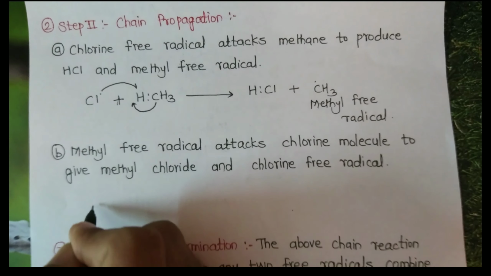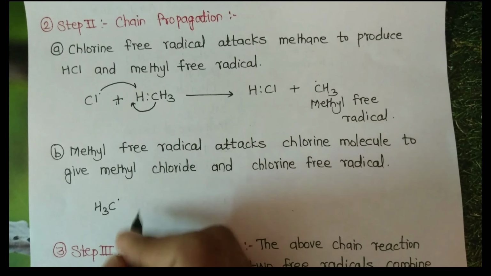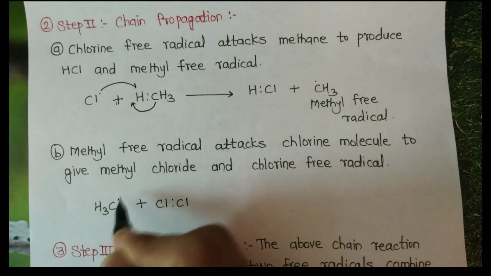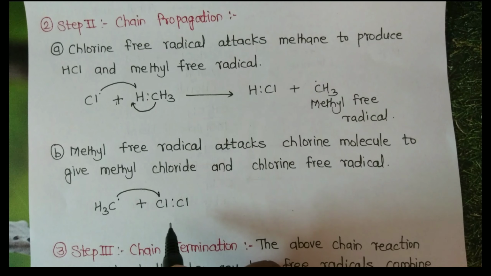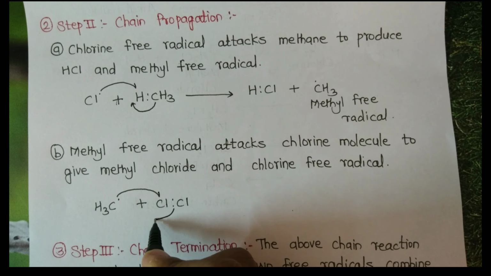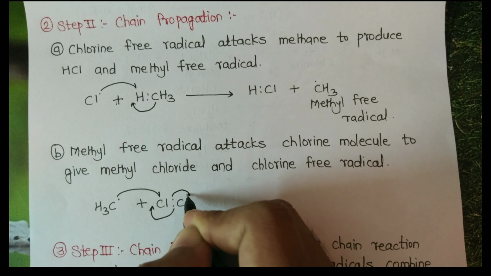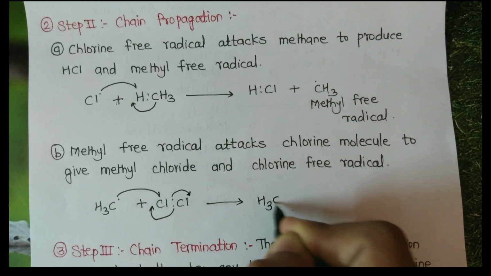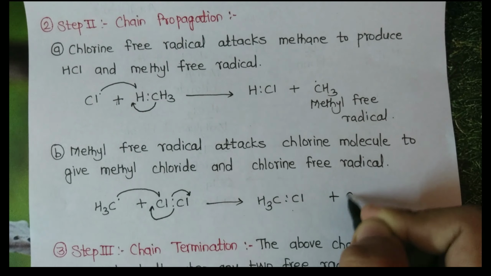We take a methyl free radical, CH3 dot, plus a chlorine molecule, with a fish hook arrow for movement of electron, and we will get H3C-Cl, that is methyl chloride, and a chlorine free radical.